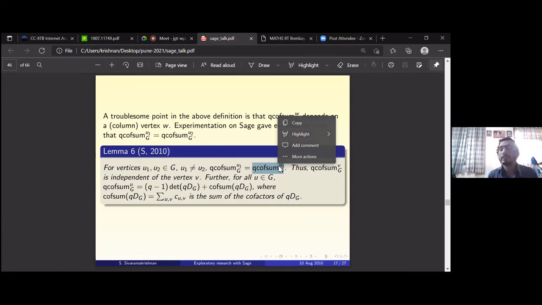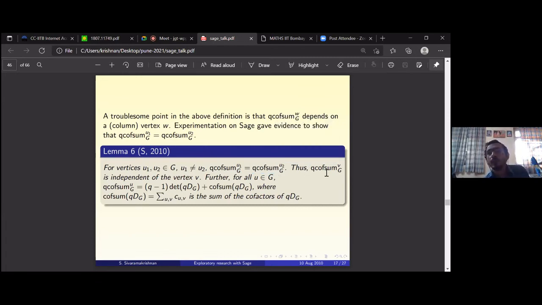That is the first indication for me that, oh, I'm on the right track. So if this is correct, this q cofactor sum with respect to v is independent of the vertex v. And what is it? It is independent of the vertex v or u, and it turns out to be q minus 1 times the determinant of the q-log of the distance matrix plus the cofactor sum of this. So this is what I had to do, the q cofactor sum.